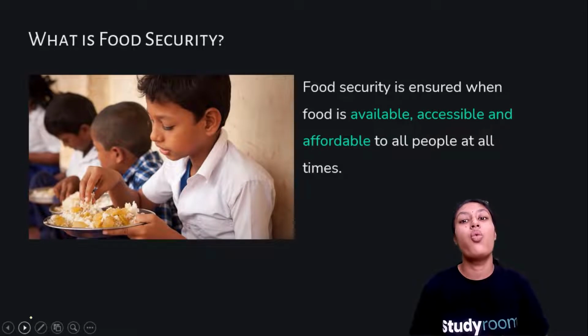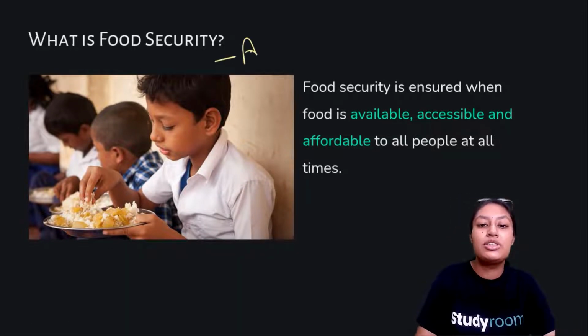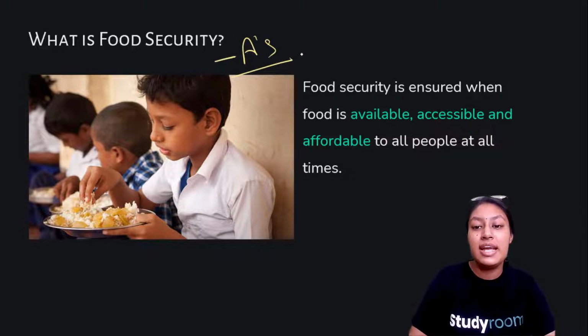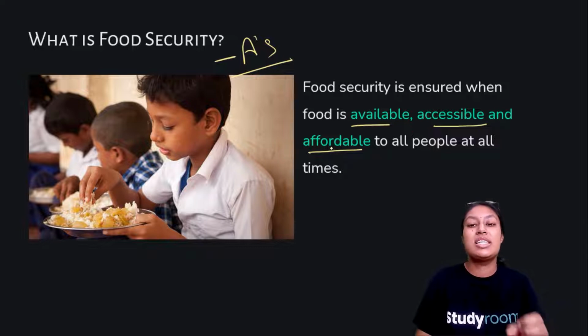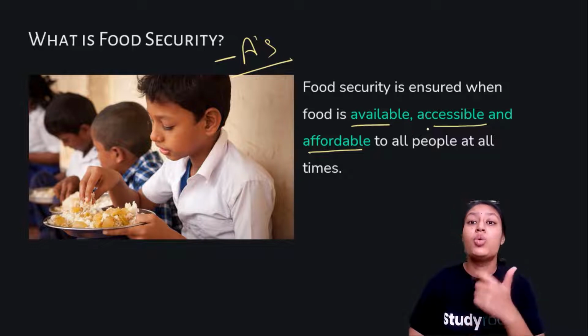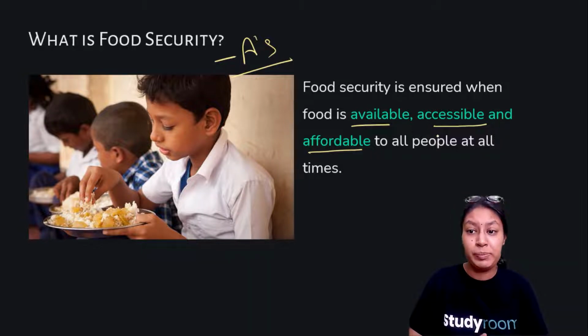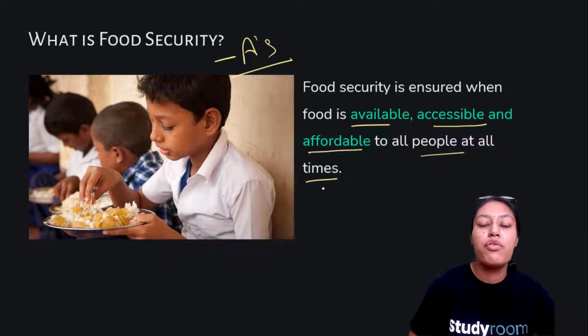Yes, first is what is food security? Food security is nothing but three A's of words. Okay, these three A's are availability, accessibility, and affordability. So, food security is that insurance of food which is available to people, which is easily accessible to people, and easily affordable to all people at all times. Okay, so this is the basic crux of food security.